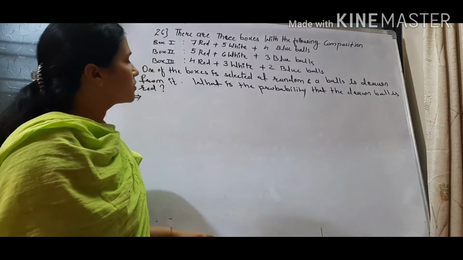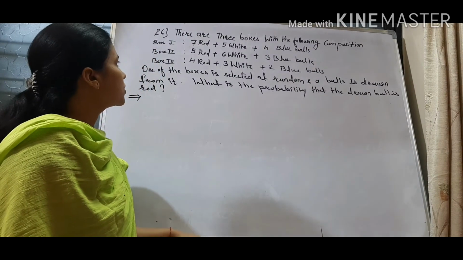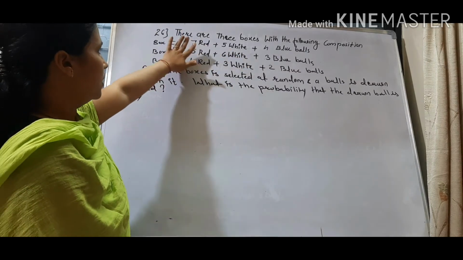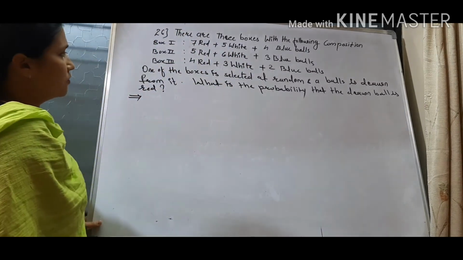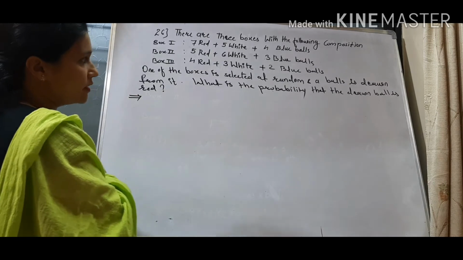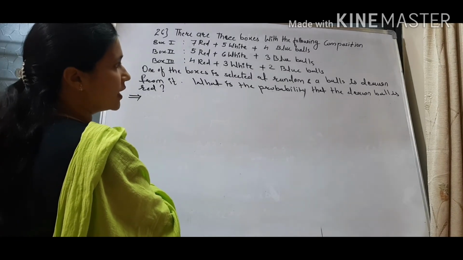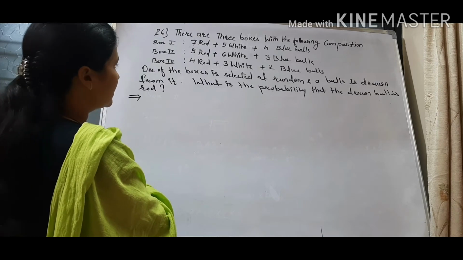There are 3 boxes with the following composition: box 1, box 2, box 3 are having red, white and blue balls like this. Then it is given that one of the boxes is selected at random and a ball is drawn from it. What is the probability that the drawn ball is red?